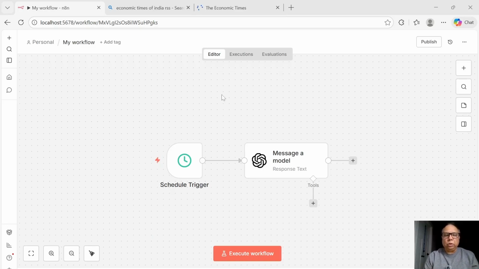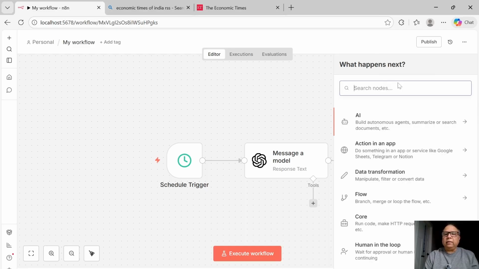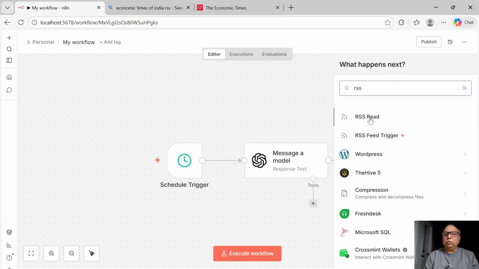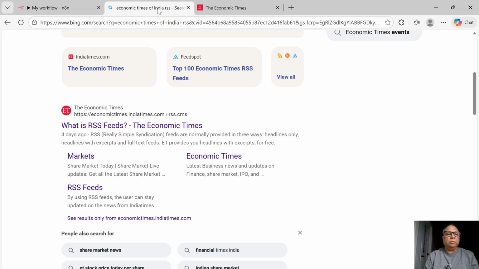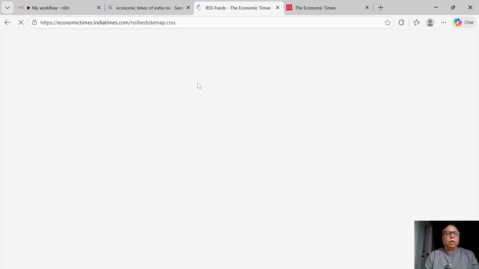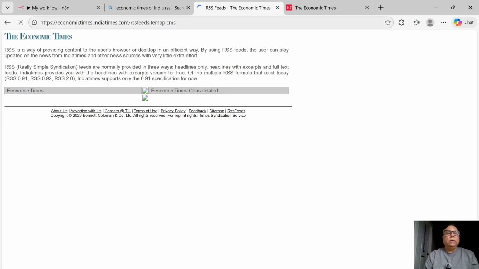I'm pretty sure you are familiar with RSS, really simple syndication, to get data from any website. N8N has an RSS feeder, so let's use the RSS read here. We need a URL for that RSS. Let's go to the Economic Times website and look at what RSS feeds they have. All right, so they seem to have pretty good RSS feeds there.